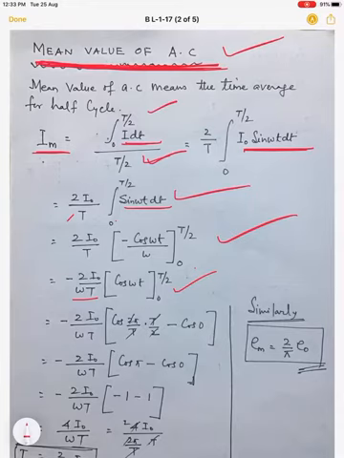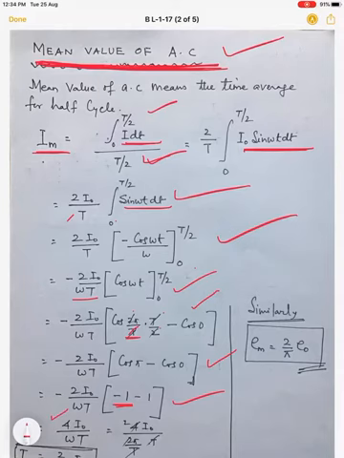Now substitute the limits. So minus 2 I naught upon omega T, cos of 2 pi by T, that is the value of omega, into T by 2, that is the upper limit, minus cos 0 once again. T cancels T, 2 cancels 2. Here it is cos pi. So this is minus 2 I naught upon omega T, cos pi minus cos 0. The value of cos pi is minus 1, and cos 0 is 1. So minus 1 minus 1 makes minus 2, and minus 2 into this minus 2 makes plus 4. So 4 I naught upon omega T.